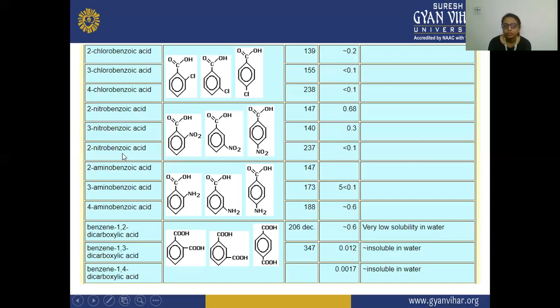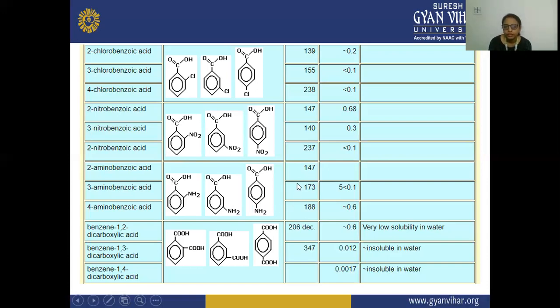Next is your 2-aminobenzoic acid, 3-aminobenzoic acid, and 4-aminobenzoic acid. On the ortho position, the amino group is present. On the meta position, this amino group is present. And on this para position, this amino group is present. So these are your aromatic amino acids.